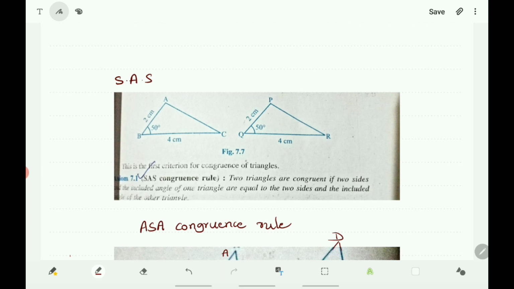Here two sides AB, BC of triangle ABC are correspondingly equal to the sides PQ and QR of the triangle PQR.